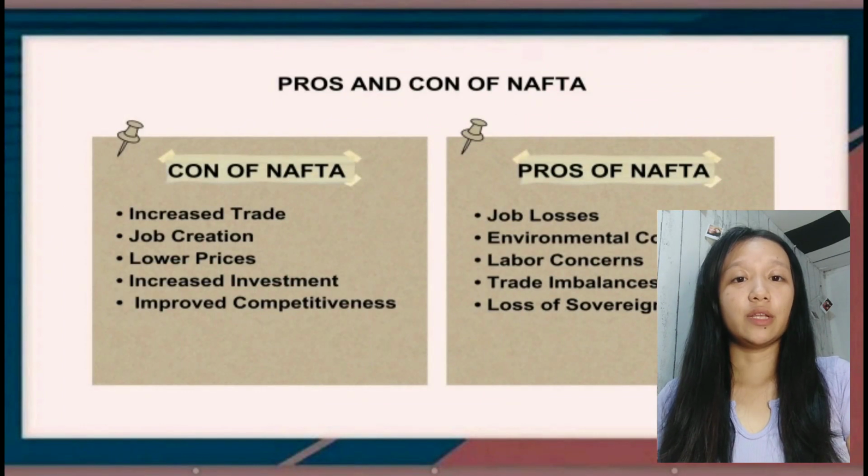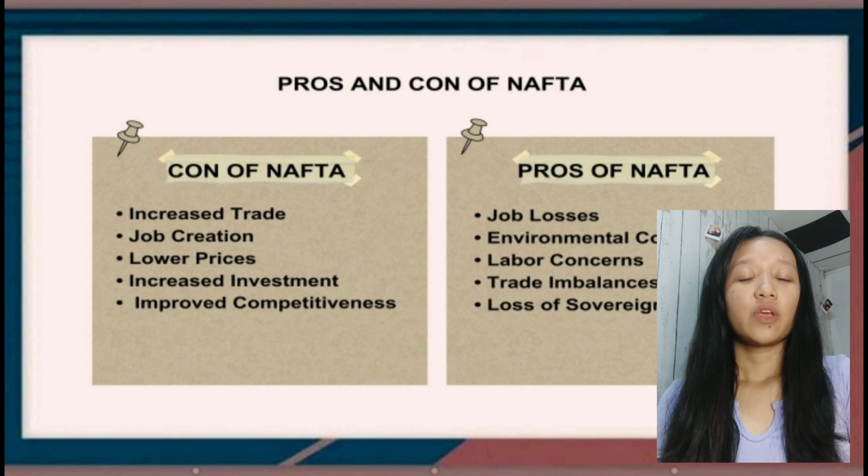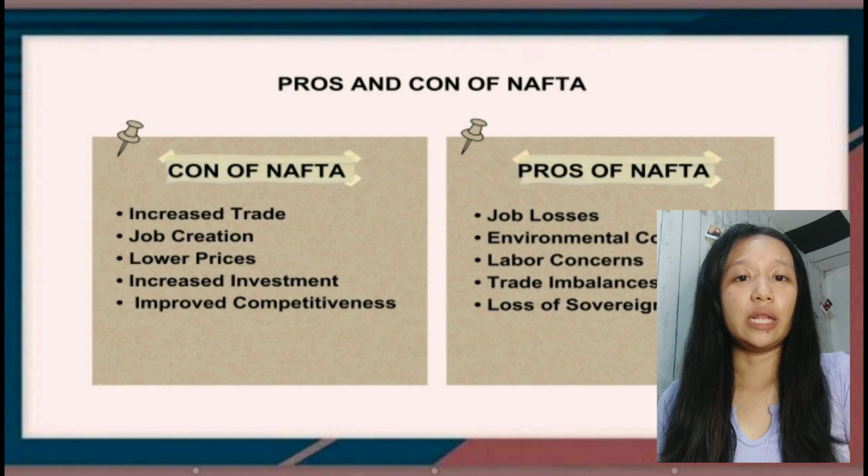So, let's proceed to the pros and cons of NAFTA. As you can see in this presentation, there are 5 pros and 5 cons of NAFTA. So, here are the 5 pros of NAFTA. First is increased trade. NAFTA has led to increased trade between the United States, Canada, and Mexico, as it eliminated tariffs on most goods traded between the countries.